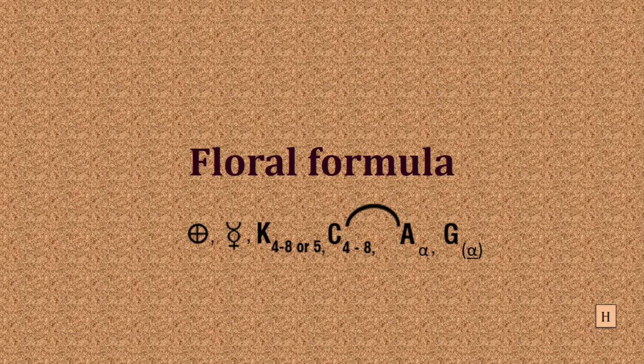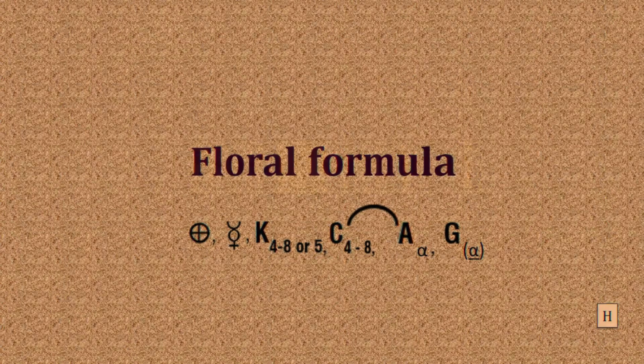Next symbol is androecium, which is indefinite. Next one, gynoecium, which is indefinite. Androecium is free, so there is no bracket. Gynoecium is united or fused, so a bracket is included. Below the line, ovary superior is also present. This floral formula has one additional symbol between the androecium and corolla. That means the androecium is fused with the corolla, associated with the corolla. It is epipetalous.